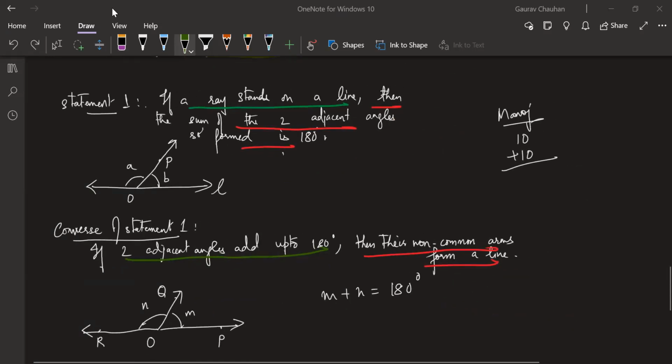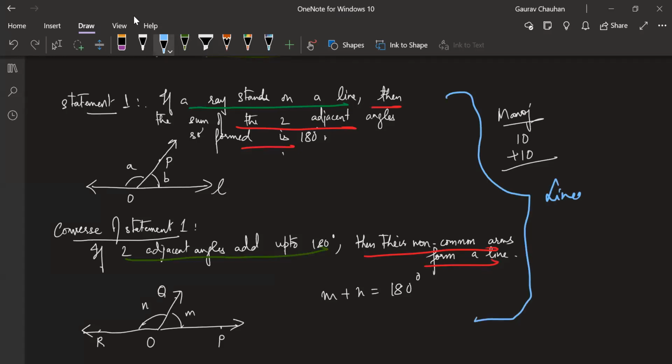Both of these together, actually last time what I told you was not completely correct. Both of these together are called the linear pair axioms. Because both are making common sense, I don't need to prove both of them. You can call this axiom 1, axiom 2, whatever you want, but both together are called linear pair axioms. Okay, does this make sense?